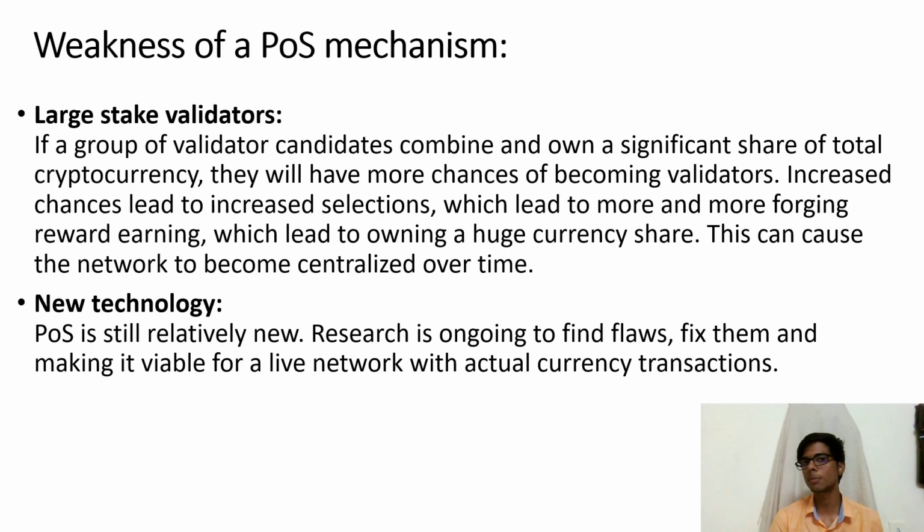As we have seen, a single entity would not be able to purchase 51% of the stake, because it would be very costly. But what if many different entities with different validator candidates come together to hold a majority of the stake? Then they can increase their chances of selection, which leads to more and more forging rewards. And another thing, PoS is still a relatively new technology. Research is ongoing to find flaws and fix them. So these are all the disadvantages.